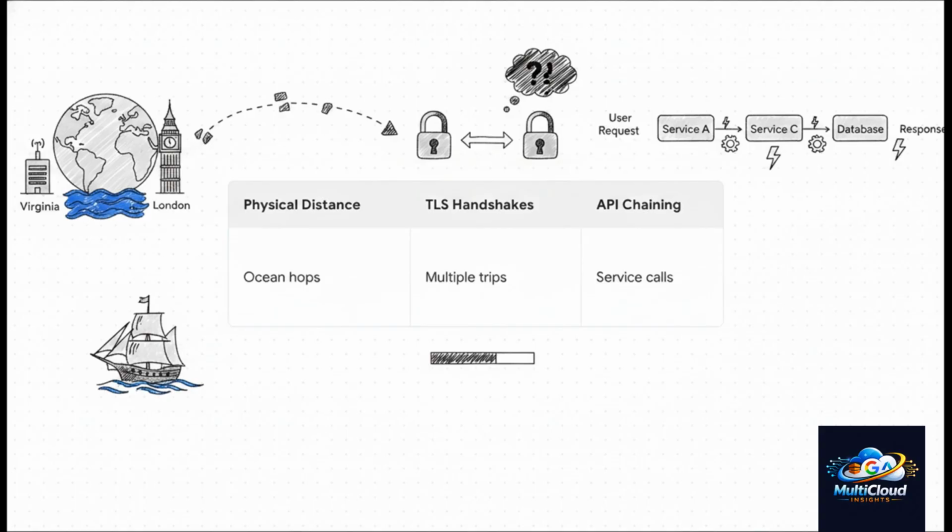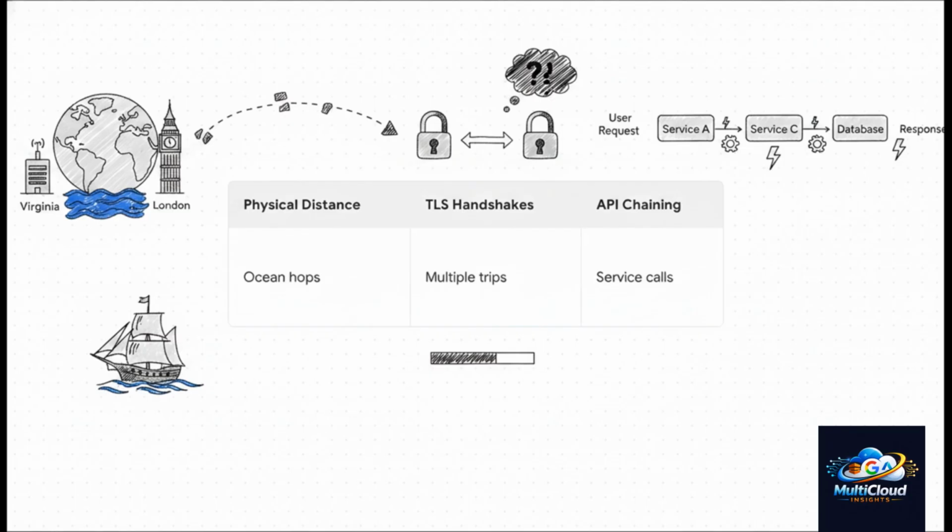Second, TLS handshakes. Look, security is non-negotiable, but establishing a secure connection requires multiple round trips before a single byte of actual application data is transmitted.